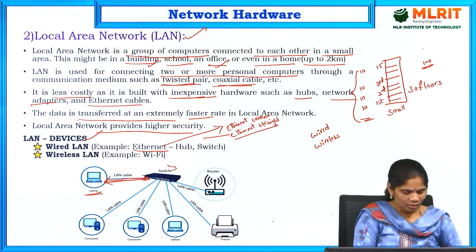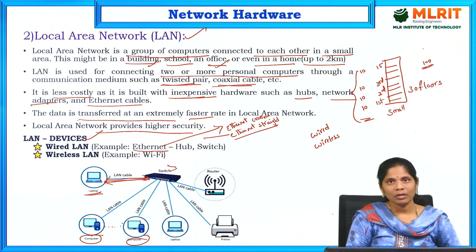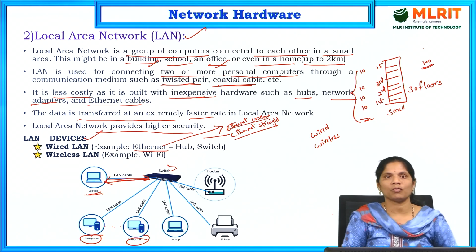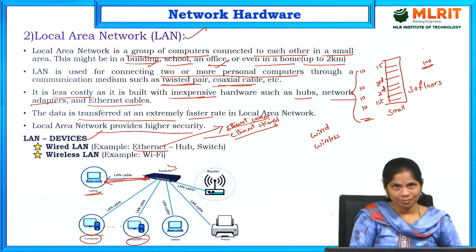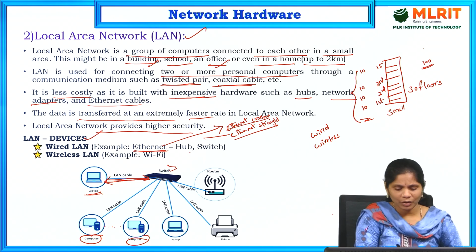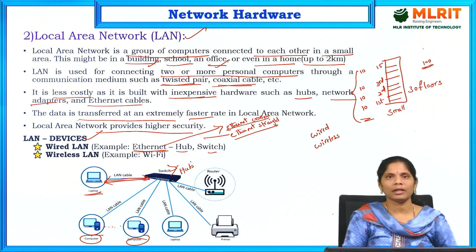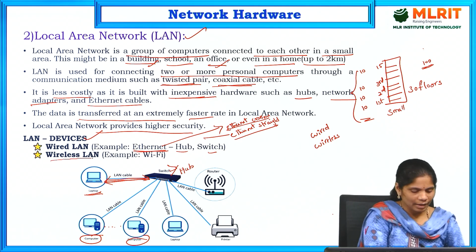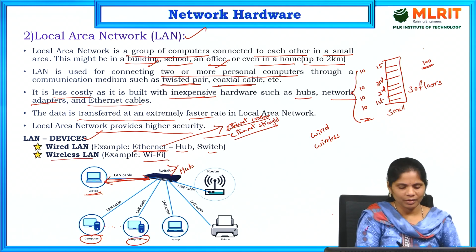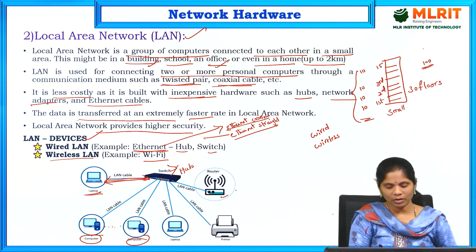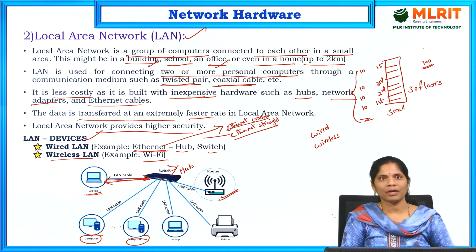And coming to the same devices, like here is a computer, here is a computer. If I want to connect these two computers, that time I have to use Ethernet crossover cable. These two cables I am using. At the same time, for connecting these Ethernet, we are using hub and switch. It may be hub or switch we can use for connecting the LAN. Coming to wireless LAN, an example is Wi-Fi. We are connecting to the router, right? Wi-Fi, that is an example for wireless LAN. This is about local area network.